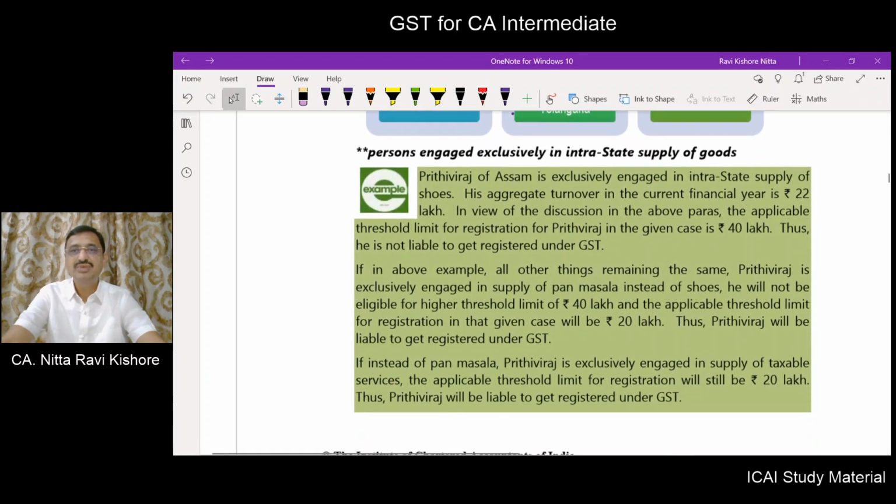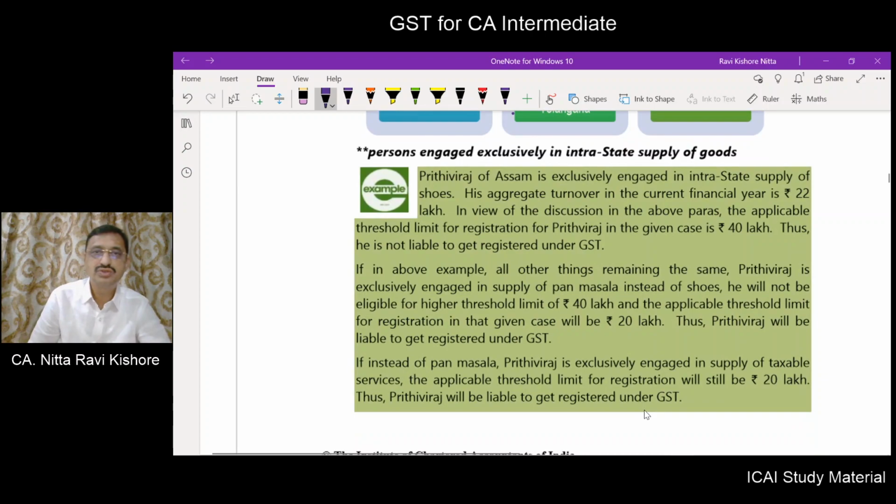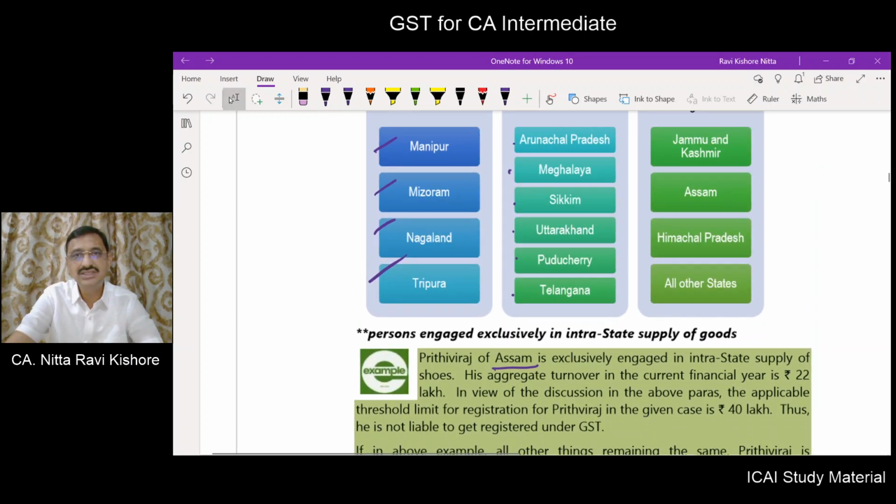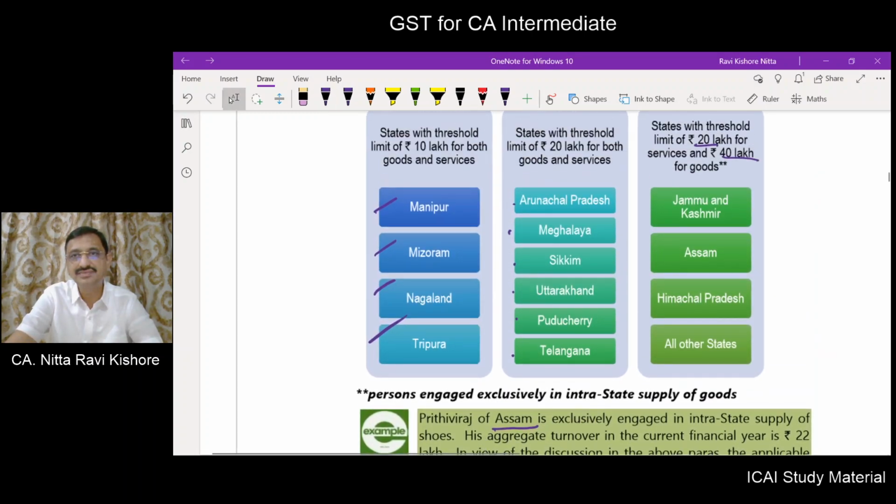We will understand this by way of an example. Prithviraj is in Assam. So if he is exclusively supplying goods, 40 lakhs; only service, 20 lakhs; both goods and service, 20 lakhs for Assam.